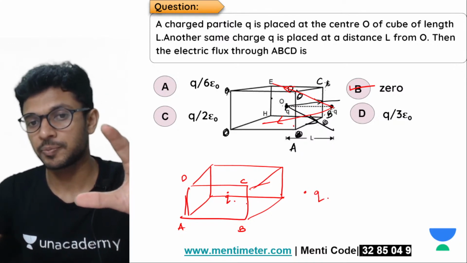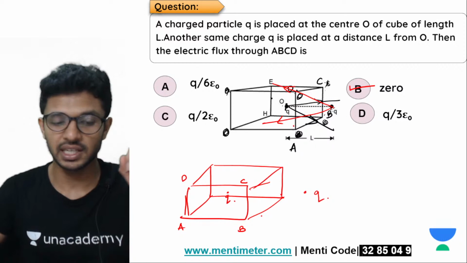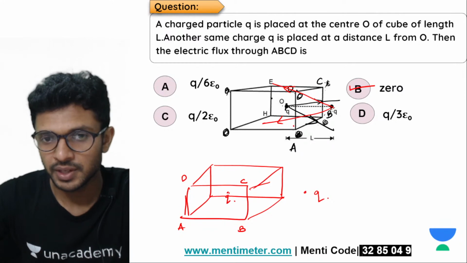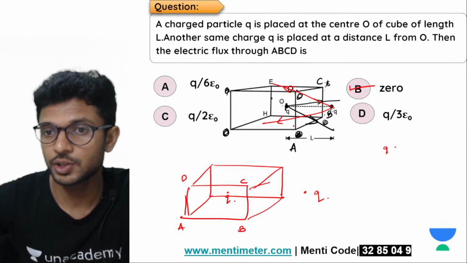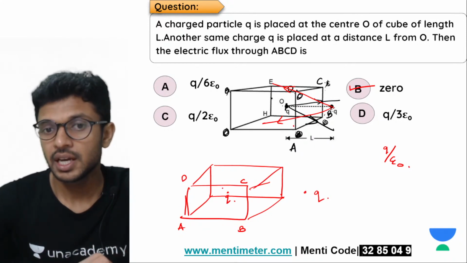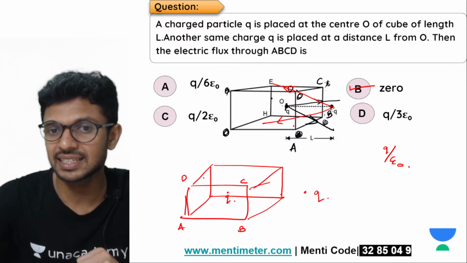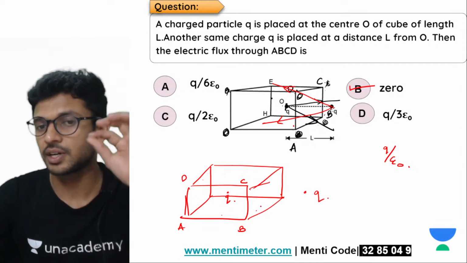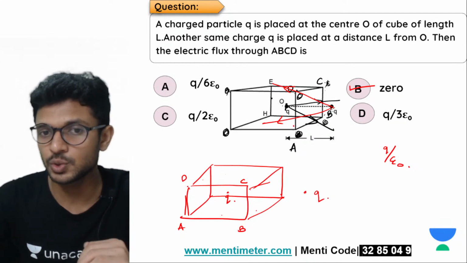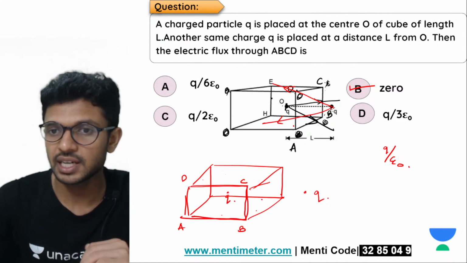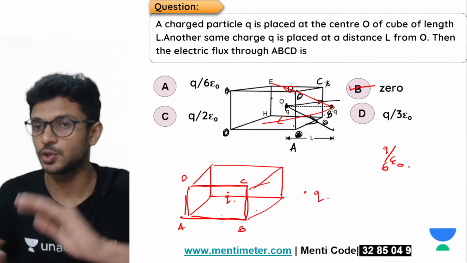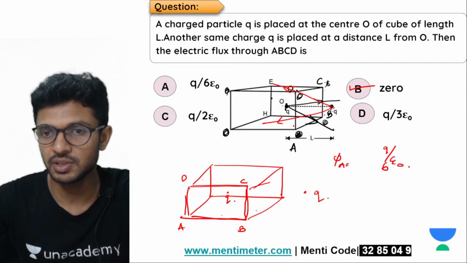Now the question is popping up. What is the flux associated with ABCD? The answer will be Q by 6. Why? See, this Q is producing a total flux of Q by epsilon 0. Now, this total flux is associated with 6 surfaces of this particular cube, because that Q is kept exactly at its center, right? So tell me, how much will be the flux associated with one side of the cube? That will be equal to 1 by 6 times of the total flux, that is 1 by 6 times of Q by epsilon 0 is the flux associated with ABCD.